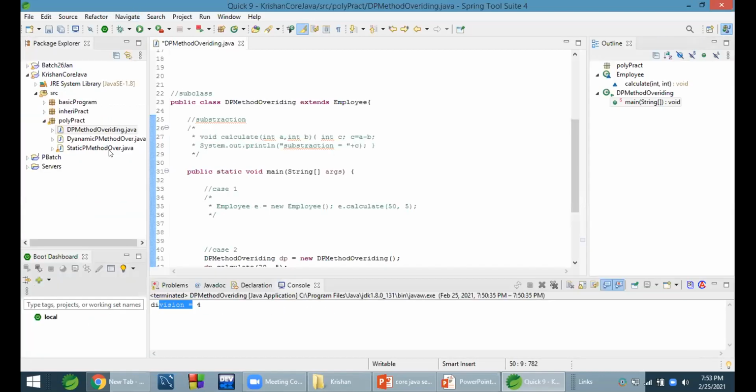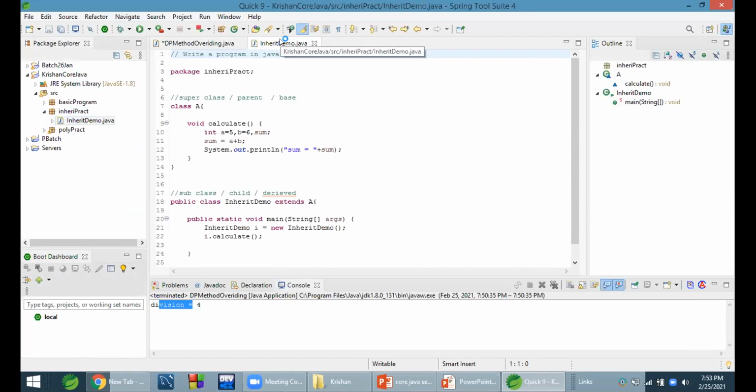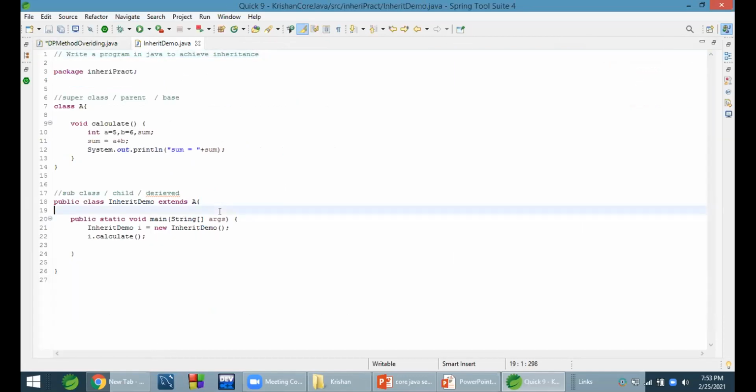Some more special cases we can see in inheritance. That's the same thing we can see here, and that will be applied in method overriding as well. If I do this, I will write it and you can guess what will happen.